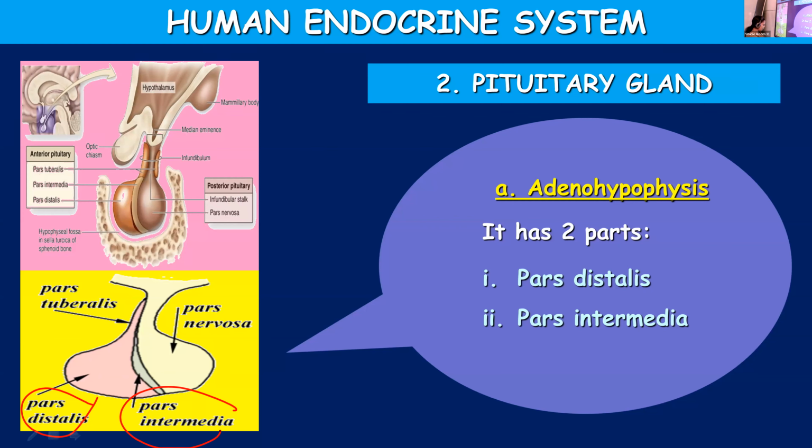So they will be transported, or they'll reach the pituitary gland, through the axon. And from the nerve endings, they will be released. They'll be transported along the axon, and once they reach the nerve endings, they will be released from there. Is it clear? And these two play a very important role in regulating the functions of the anterior pituitary gland.